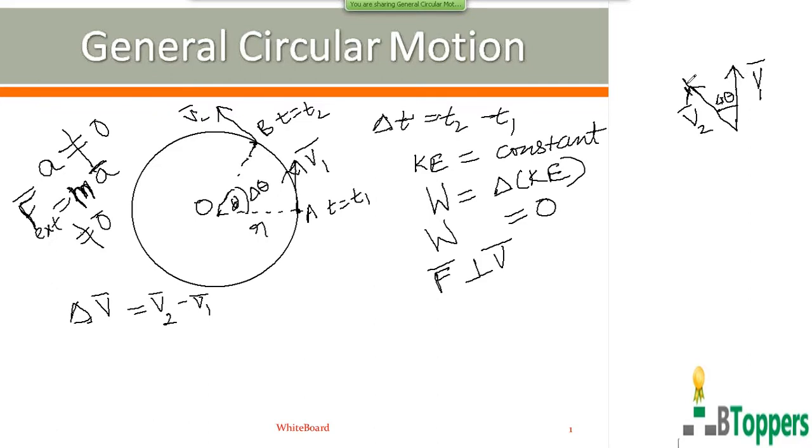So here, if you reverse the second velocity vector, minus V1 bar will be like this. V2 bar will be directed like this. So, the change in the velocity vector.